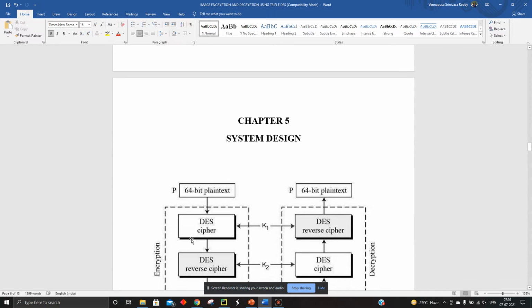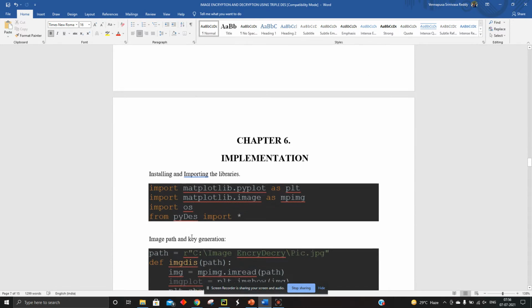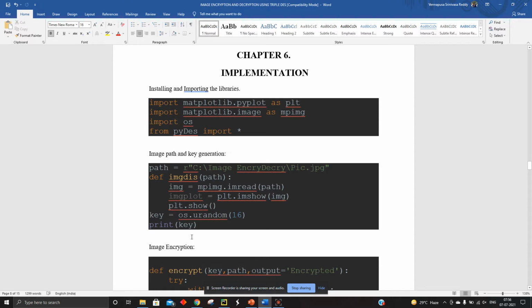Coming to the system design, this is the system, with encryption using triple layers and decryption using triple layers. Coming to the implementation, first we have to install and import the libraries necessary for building this process, that is matplotlib and the matplotlib image module. Then we have to install PyDES, which provides the Triple DES modules. After that we have to give the path where the image is located in our system.